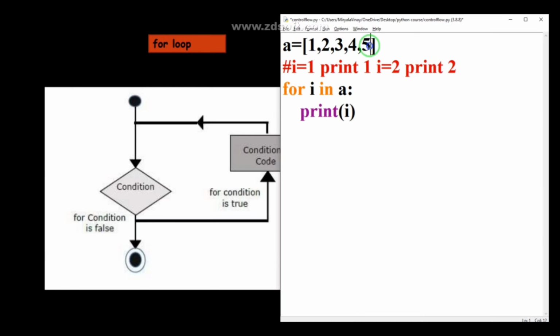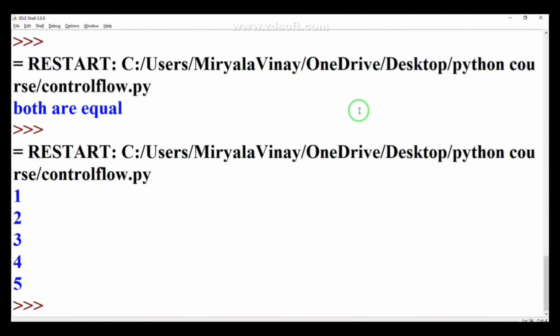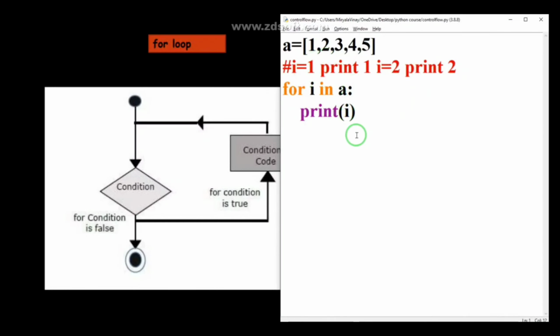Till what value? Till the value 5. After 5, is there any value present? There is nothing now. That is why it will come out of the loop and print nothing. So when I execute this, you can see firstly i was 1, then 2, then 3, then 4, then 5. After 5 we have no values, so it does nothing and comes out of the loop.